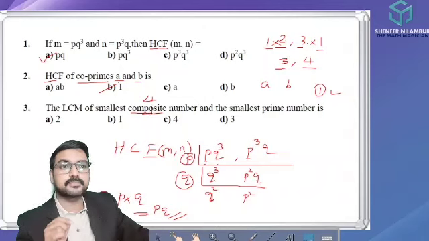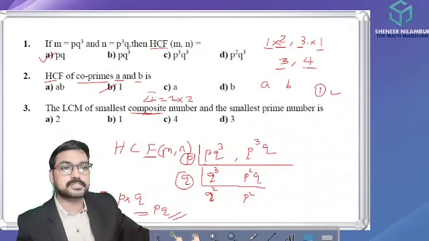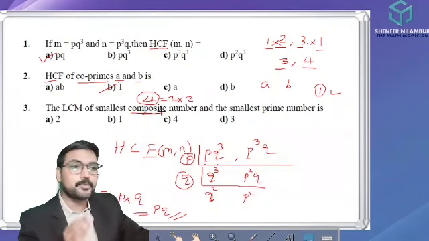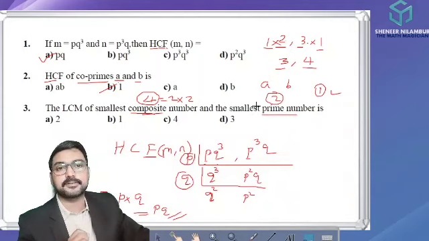Composite number means it will have more than 2 factors. So 2 is a factor of 4, and 4 is the first composite number. Now the smallest prime number is 2, which has only 2 factors, 1 and 2.